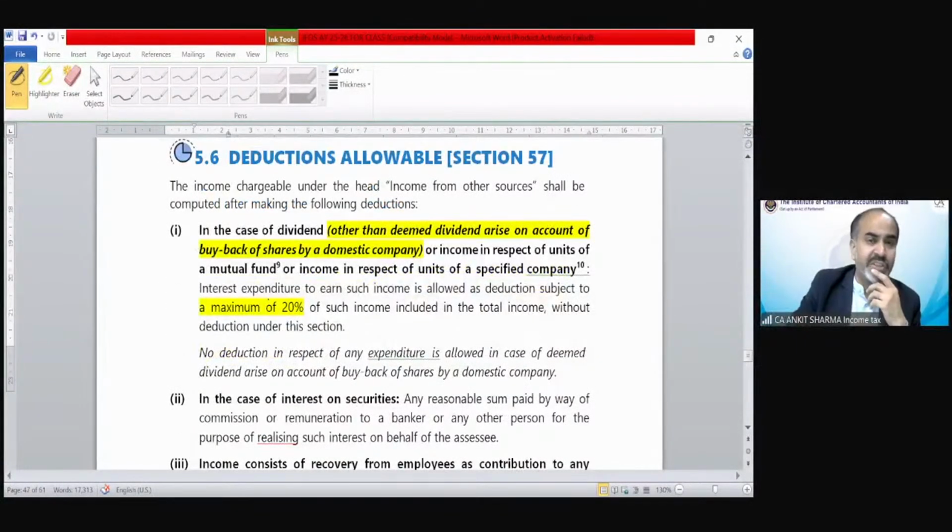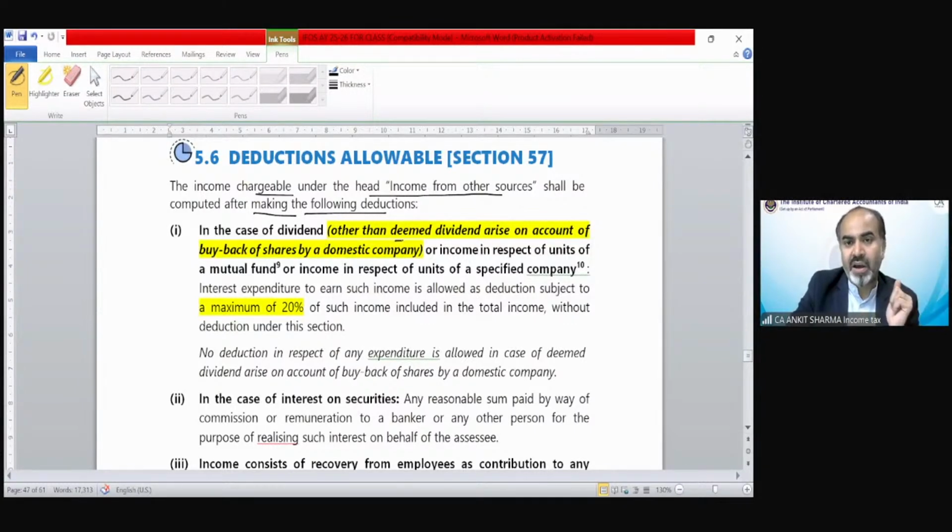What kind of deductions are allowable from income from other sources? The income chargeable under the head income from other sources shall be computed after making the following deductions. In case of dividend, other than deemed dividend arising on account of buyback of shares by a domestic company, we are talking about section 115BBDA and 2(22)(f). From this dividend, no reduction of expenditure is allowed.